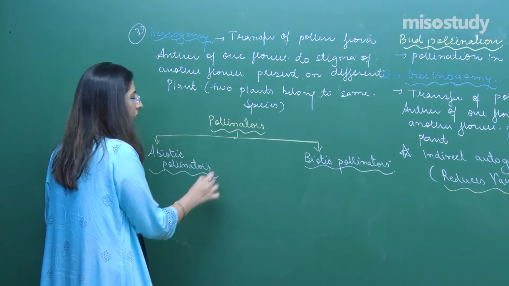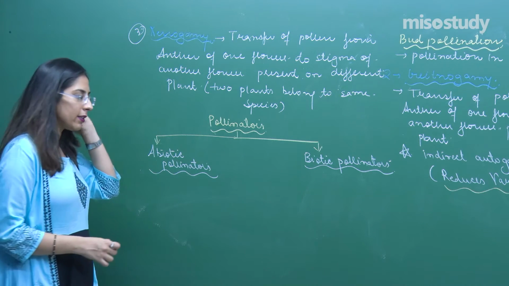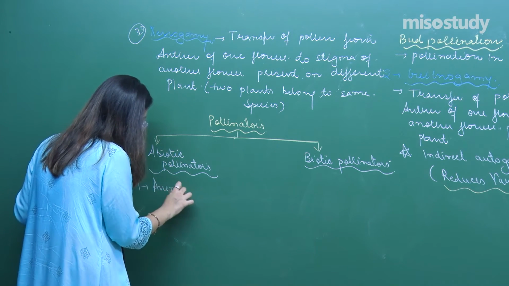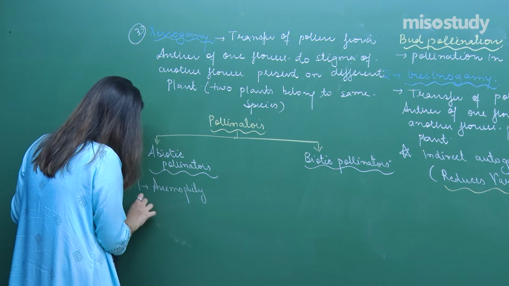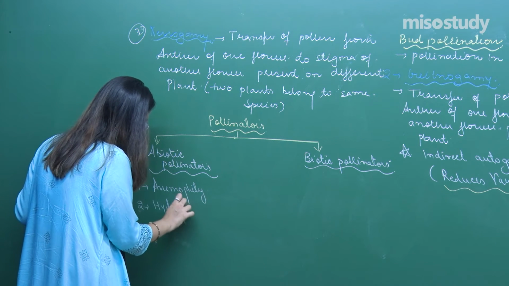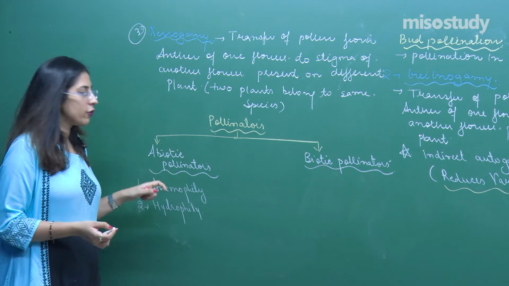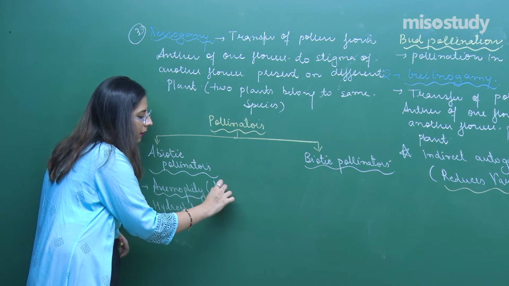Abiotic pollinators are the pollinators which are non-living. In this case you can take examples like anemophily and, second, hydrophily. Let's take an example of wheat. In wheat, the pollens are transferred with the help of air.